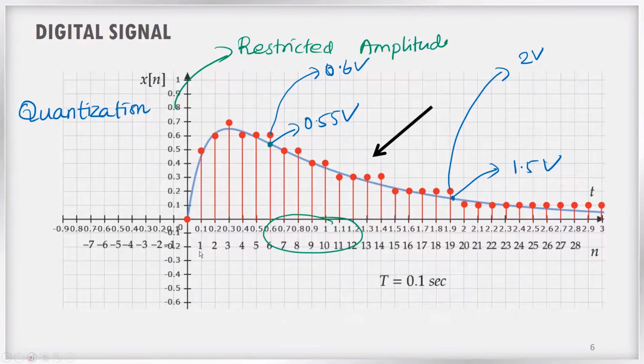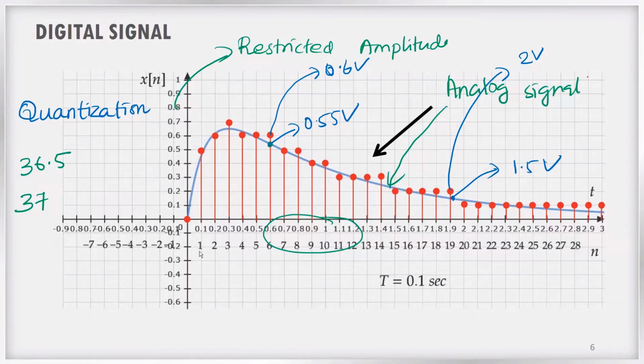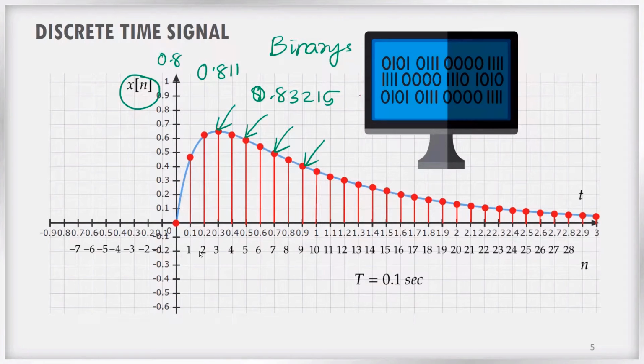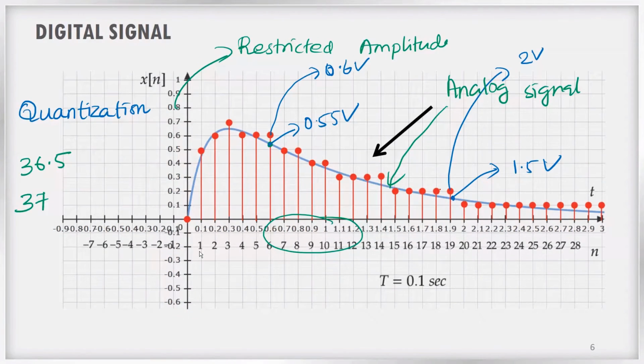You are familiar with quantization. What is quantization? For example, if your mark is 36.5, you will go to the teacher and ask to please round it off. The teacher will round off that mark to 37 marks. That is quantization. If in-between values are coming in the actual signal, see, this blue color is the actual analog signal. We need to convert that to a digital signal. At that time, we cannot allow any voltage values. In the previous case of the discrete time signal, we can take any values. The exact values of the analog signal can be considered for the samples. It is allowed, but that is not allowed in the case of a digital signal.